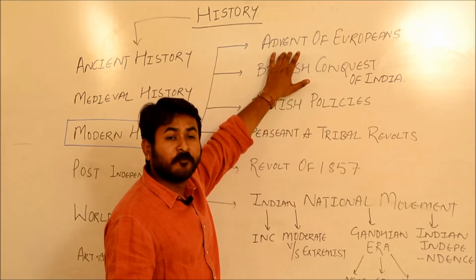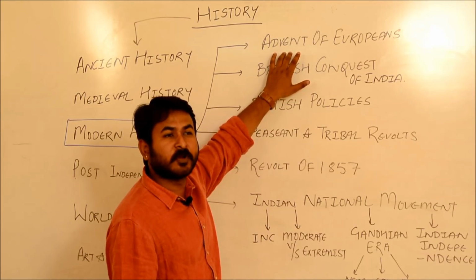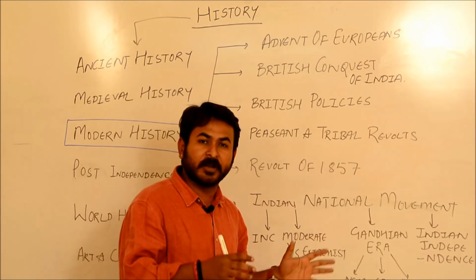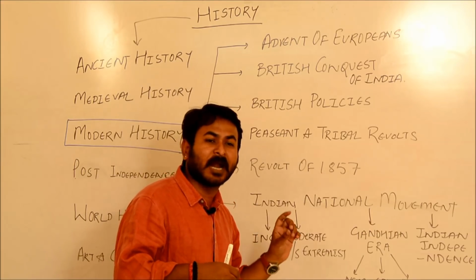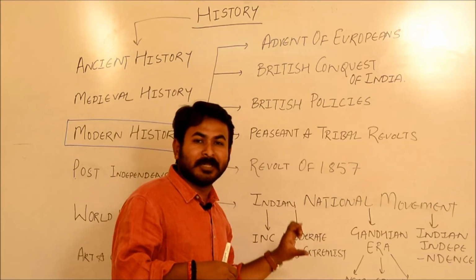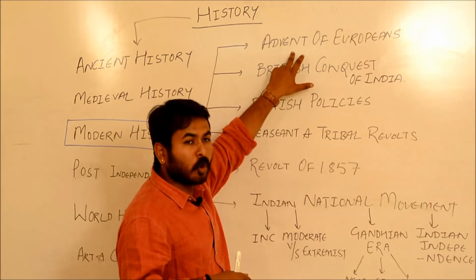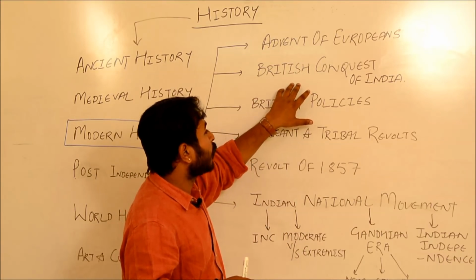As we all know, various European powers came into India. Earlier they were here as traders, and in the end we were governed by the Britishers. So starting from the Portuguese up till the Danes, we will be dealing with the Europeans. And the second one is the British conquest of India.